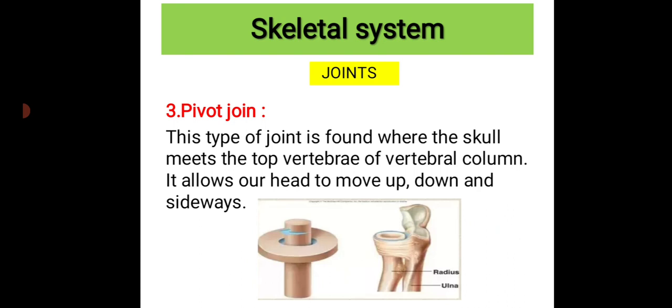So how does the pivot joint help us? It helps us to move our head up, down or sideways, which means this type of joint allows you to move your head up, down and sideways, and also it is found between the head and the vertebra of your backbone.